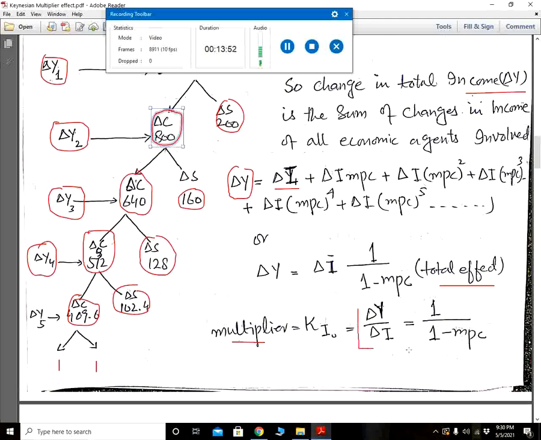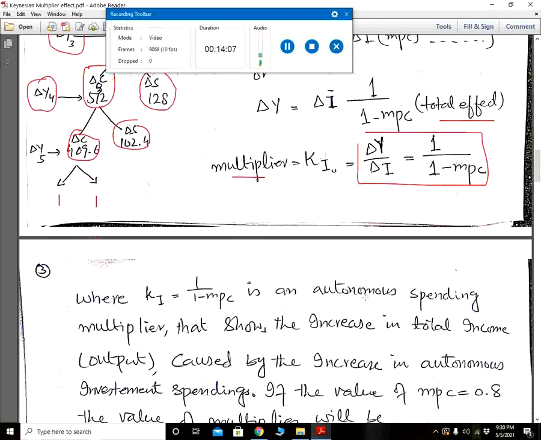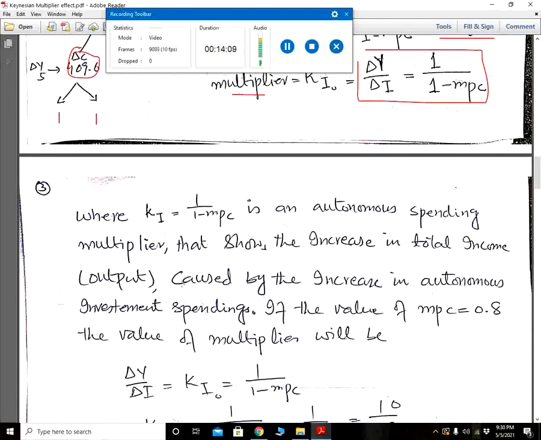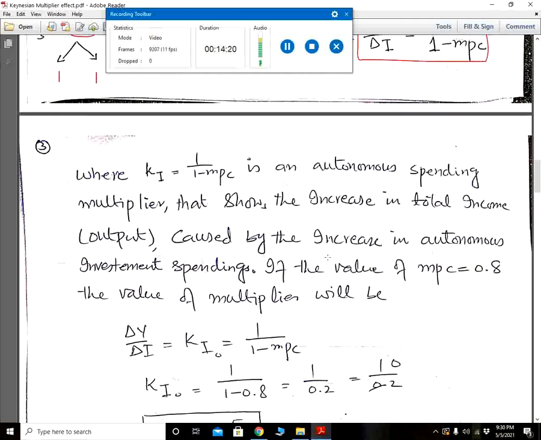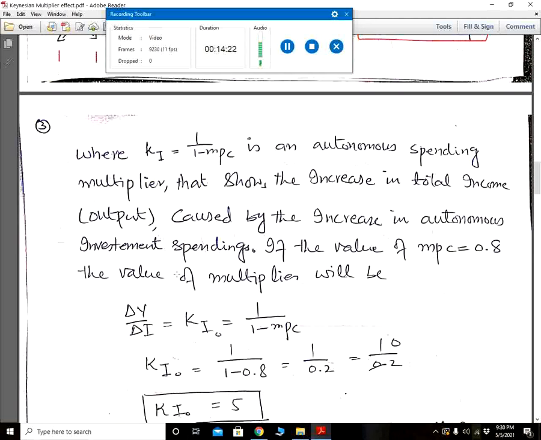And this is the basic multiplier in a two-sector economy, where there is only consumer and investor, with the income and expenditure approach. Ki naught is the autonomous investment spending multiplier that shows the increase in total income and output caused by an increase in autonomous investment spending.